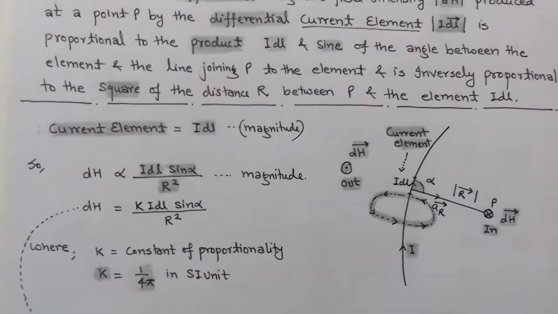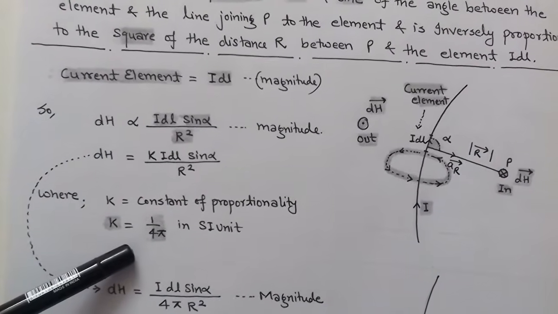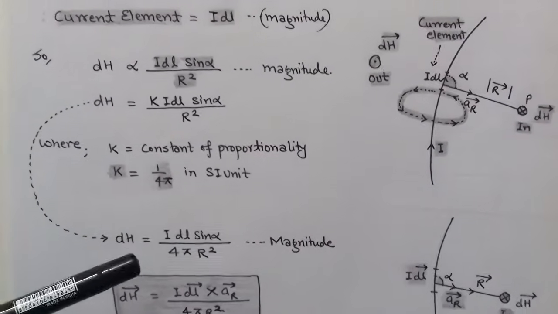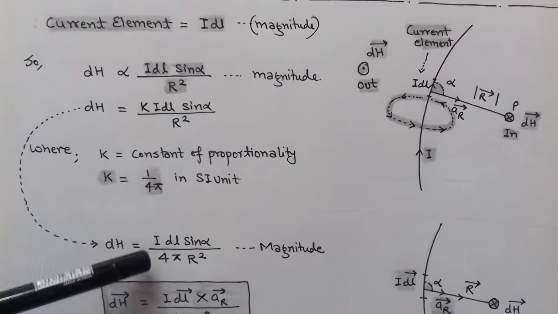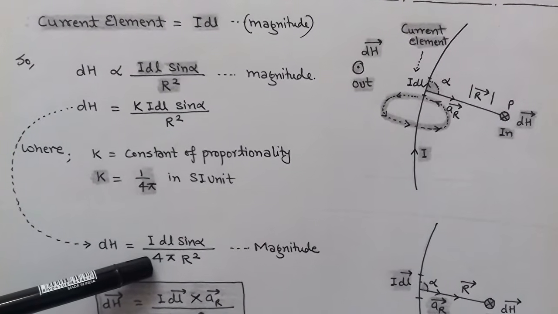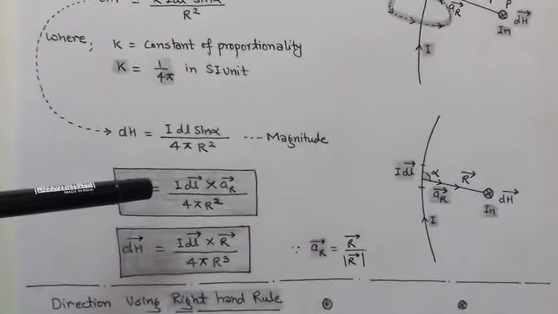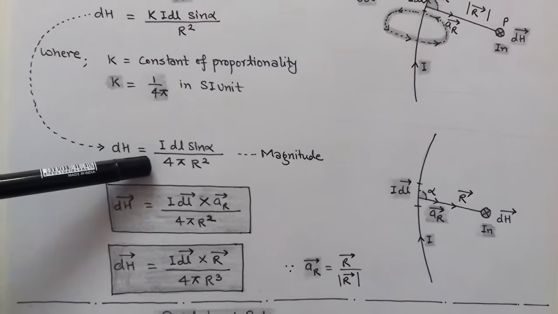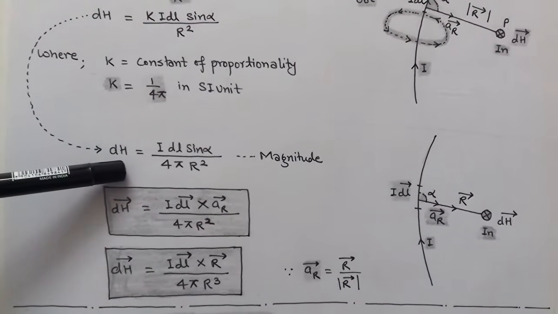Okay, now there is a constant of proportionality which is given by K, and in SI units the value of K is 1 upon 4 pi. So accordingly the magnitude dH, that is the magnetic field intensity dH, equals I dl sine alpha upon 4 pi R square. So this is according to Biot-Savart's law, and with the help of this law we can determine the differential magnetic field intensity dH. So this is in magnitude form.